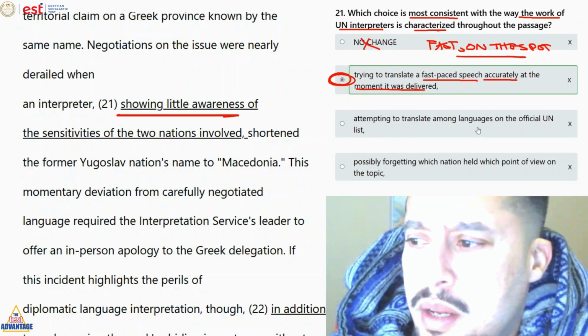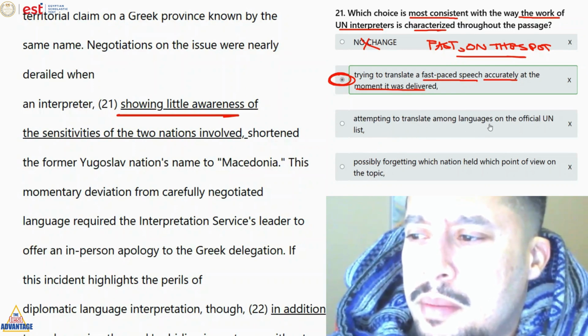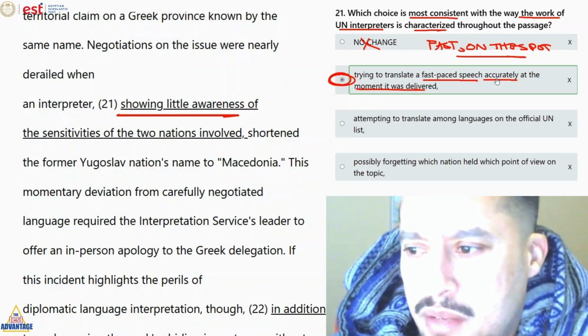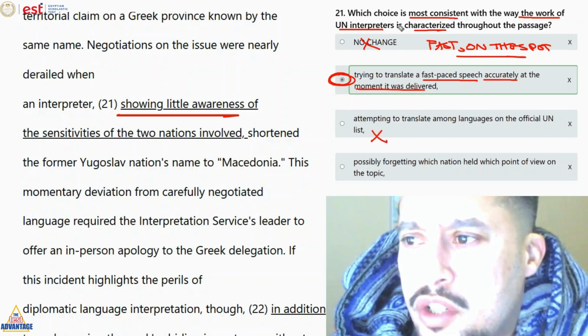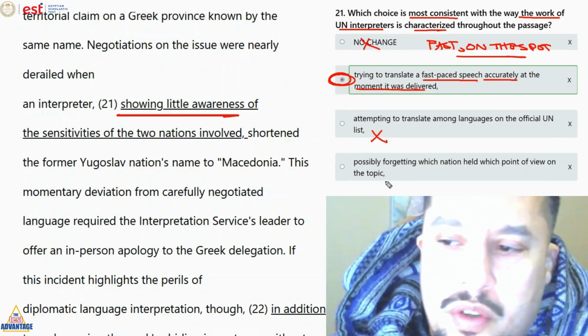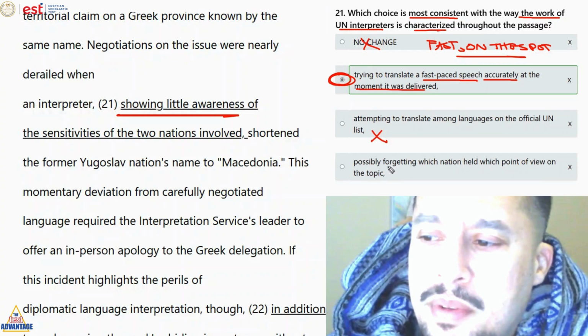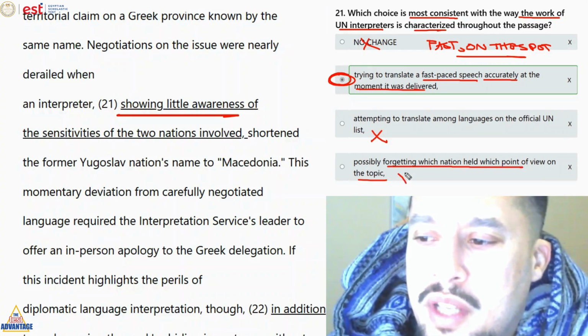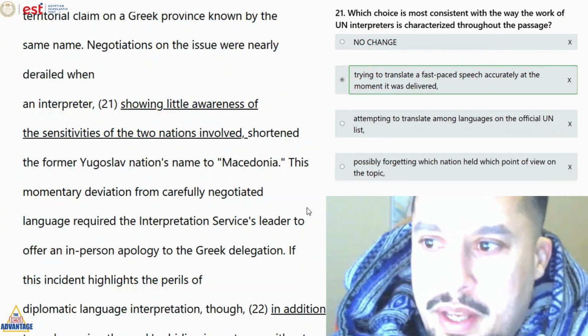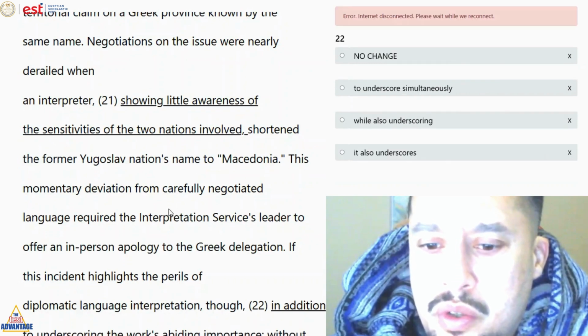Answer C. Attempting to translate among languages. I mean, answer C مش characterization. Characterization يعني ممكن نوصفها ازاي. How can we describe it? Answer D. Possibly forgetting which nation held which point of view. مستحيل برضو. So here we're going to go with answer B. Question number 22.